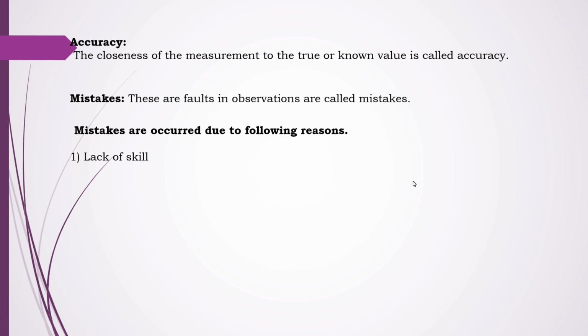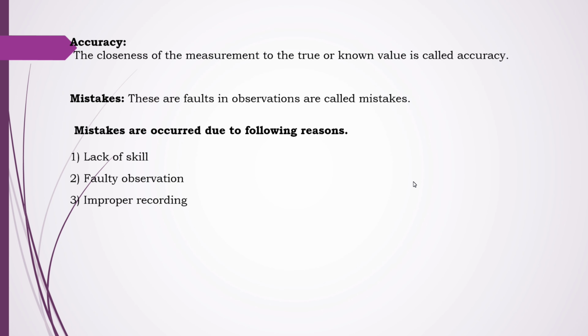The person doesn't know how to perform the experiment and is performing it, so lack of skill causes one sort of mistake while performing the experiment. Next is faulty observation. If the person is taking observations and those observations are faulty, he is not taking the proper readings, then these cause mistakes in the observation.